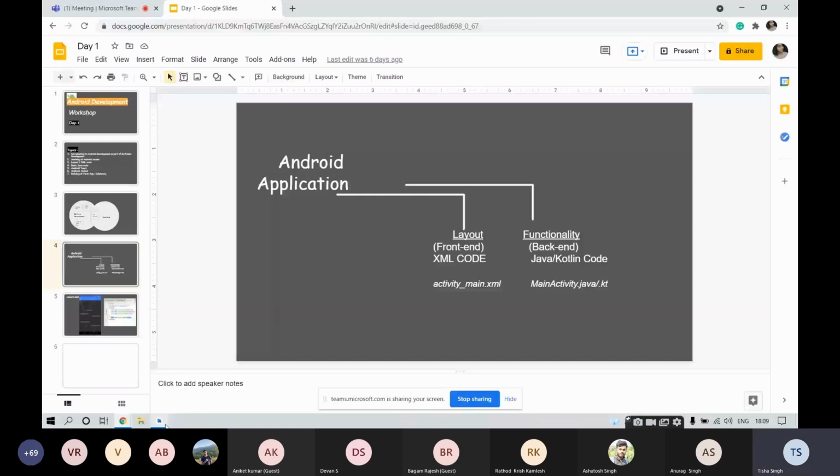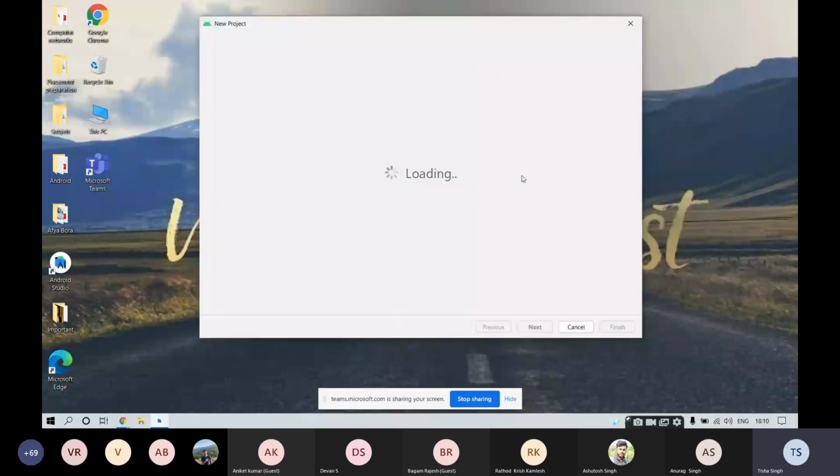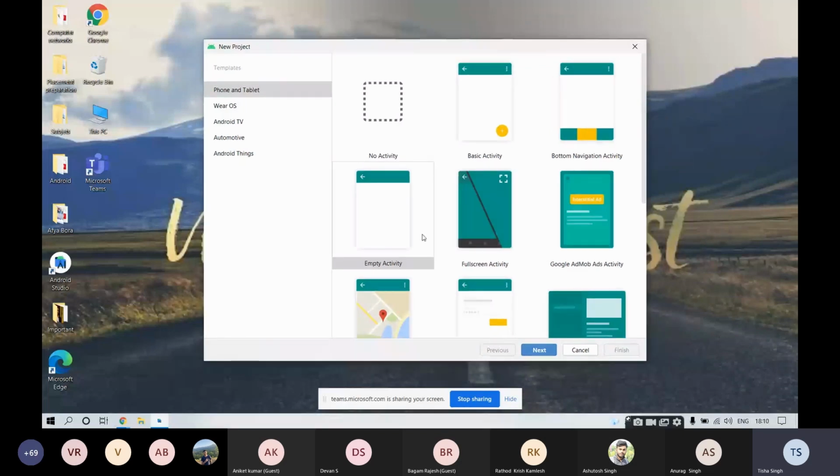You will get an interface like this. Here you can see create new project. Click on create new project, because we will be building everything right from scratch. After clicking on it, you will get an interface like this. Click on empty activity. These are certain different activities. We want a very simple one initially, so that is why we will use this empty activity. After selecting empty activity, click on the next button.